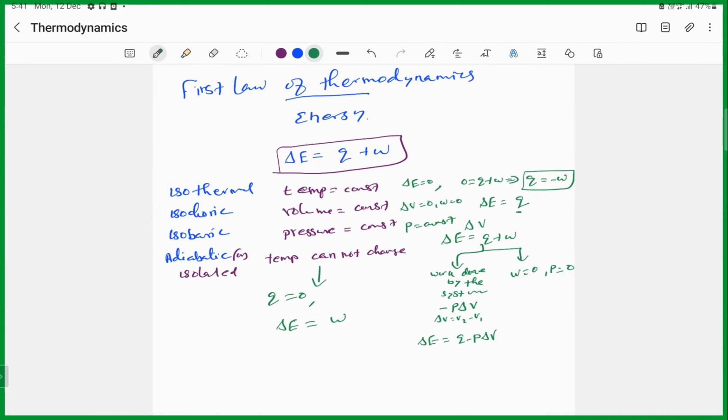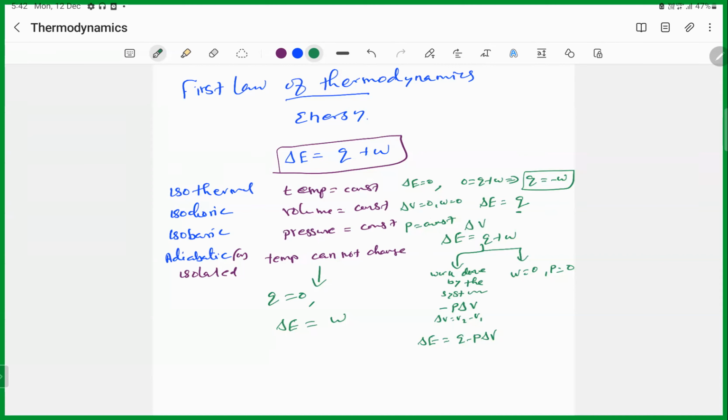Okay. Then the isochoric process means volume remains constant. When the volume is constant, then work will not be done, because when your gas is expanding or compressing, the volume will change. When the volume changes, work is done on or by the system. When the volume is constant, you cannot have any work. Then the internal energy is equal to the heat supplied to the system.